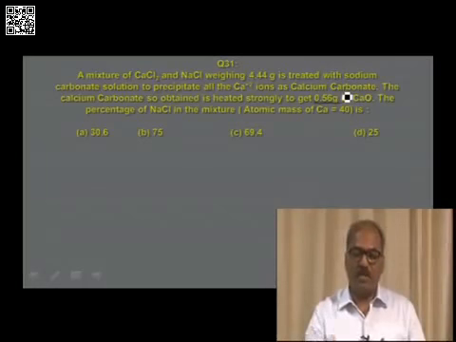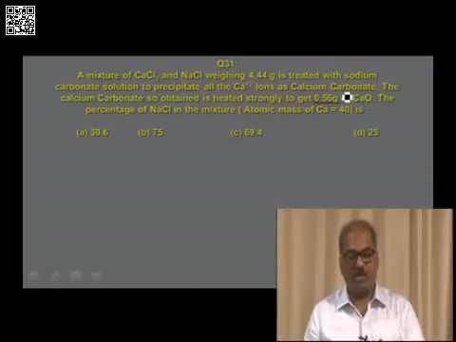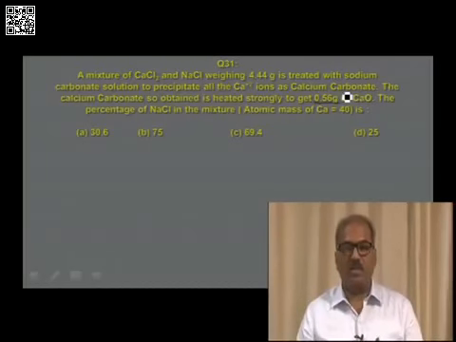This is a lengthy calculation. Before I go to the calculation, let me explain how to answer this. If you go through the question once again, you can understand all the calcium ions are converted to calcium carbonate. The calcium carbonate is converted into calcium oxide, which weighs 0.56 grams. Therefore, you first have to calculate the mass of calcium in 0.56 grams of calcium oxide.